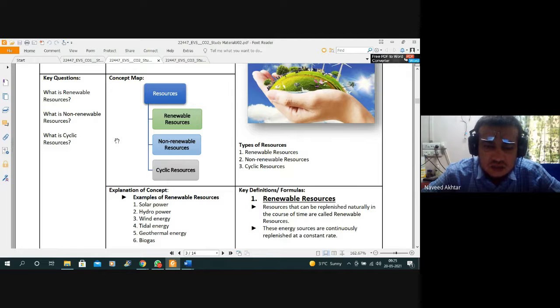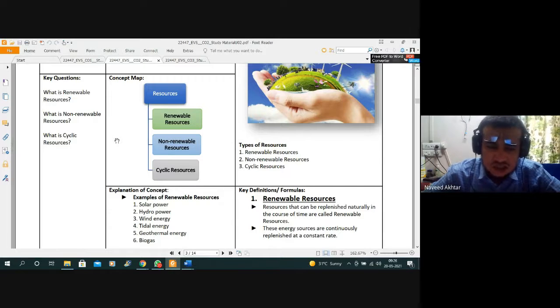And cyclic resources, the best example is water. Many times we can use the water, and it is really available on the earth crust. And there are many cycles and many times we can use it in a hydroelectric plant. The water we use to generate power is used for our irrigation, and then that water goes underground, and then we are getting pure water from the underground also.